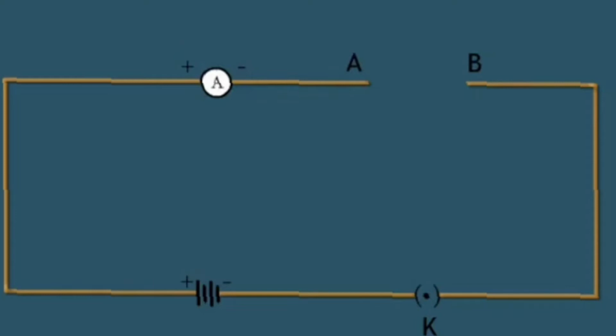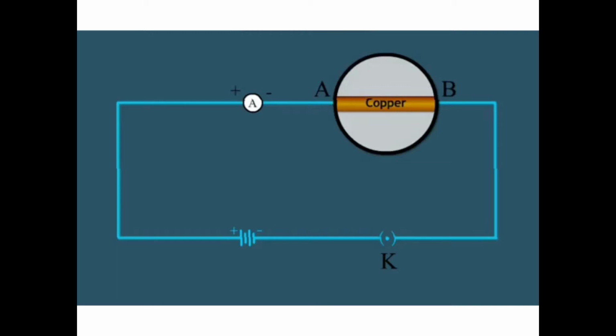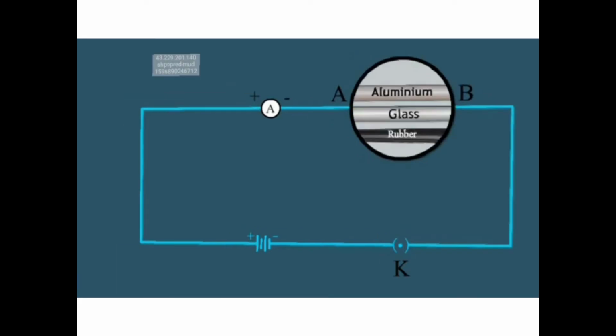So between this A and B, let me first keep the copper wire. Now the circuit is completed and I can measure the current with the help of the ammeter. So I am measuring the current. Next, I am using the aluminum wire. I am measuring the current. When I am using the glass rod, I am measuring the current. When I am using the rubber, I am measuring the current.